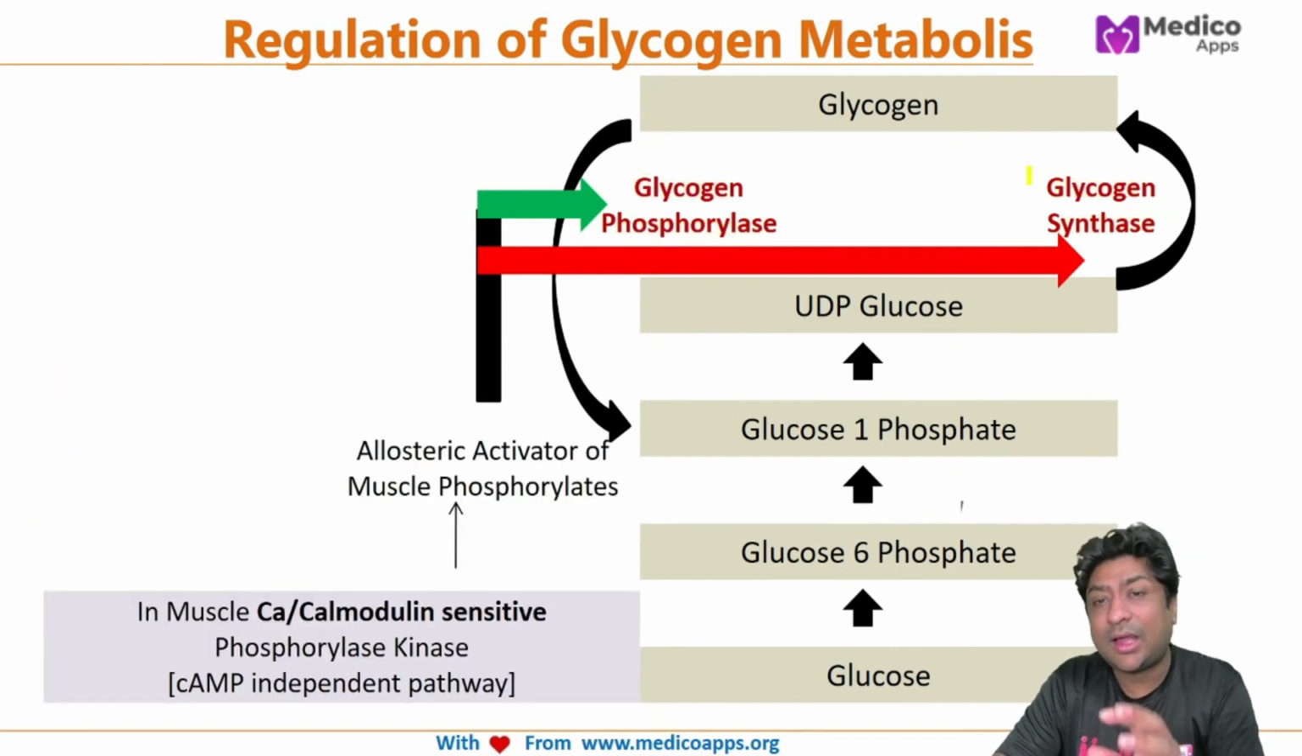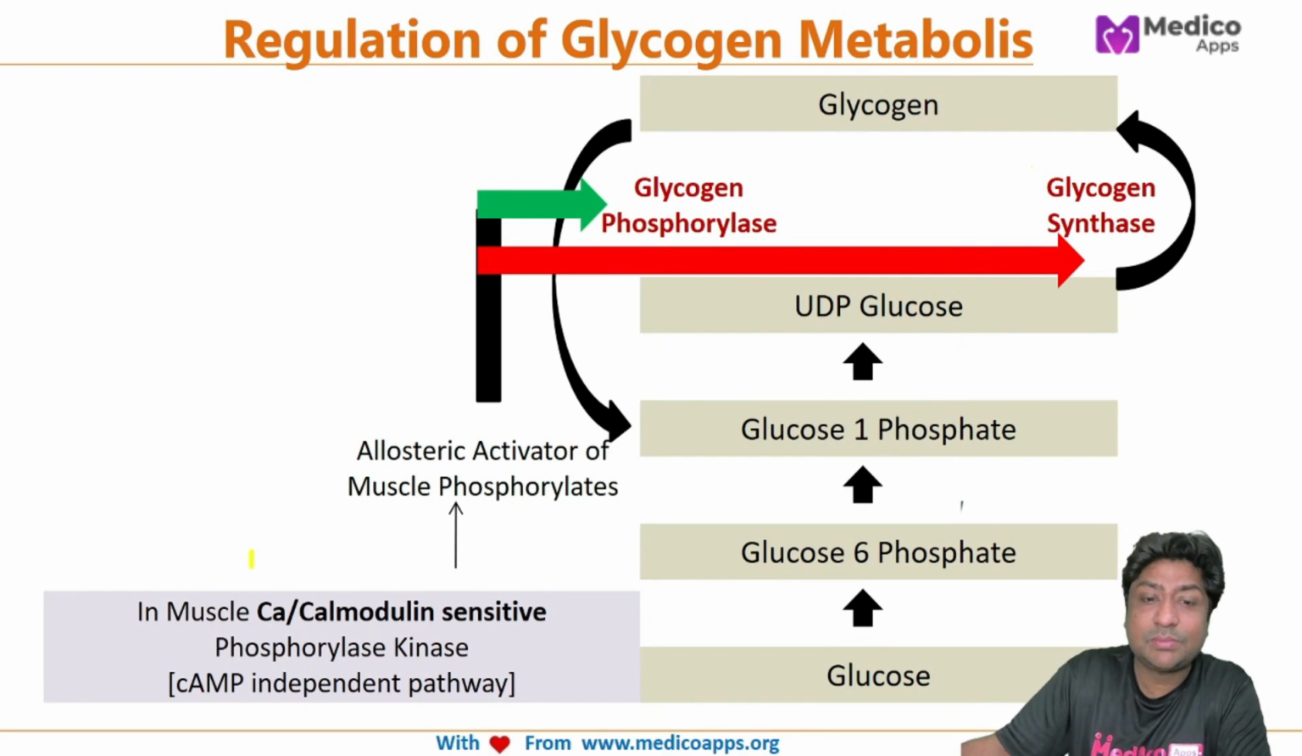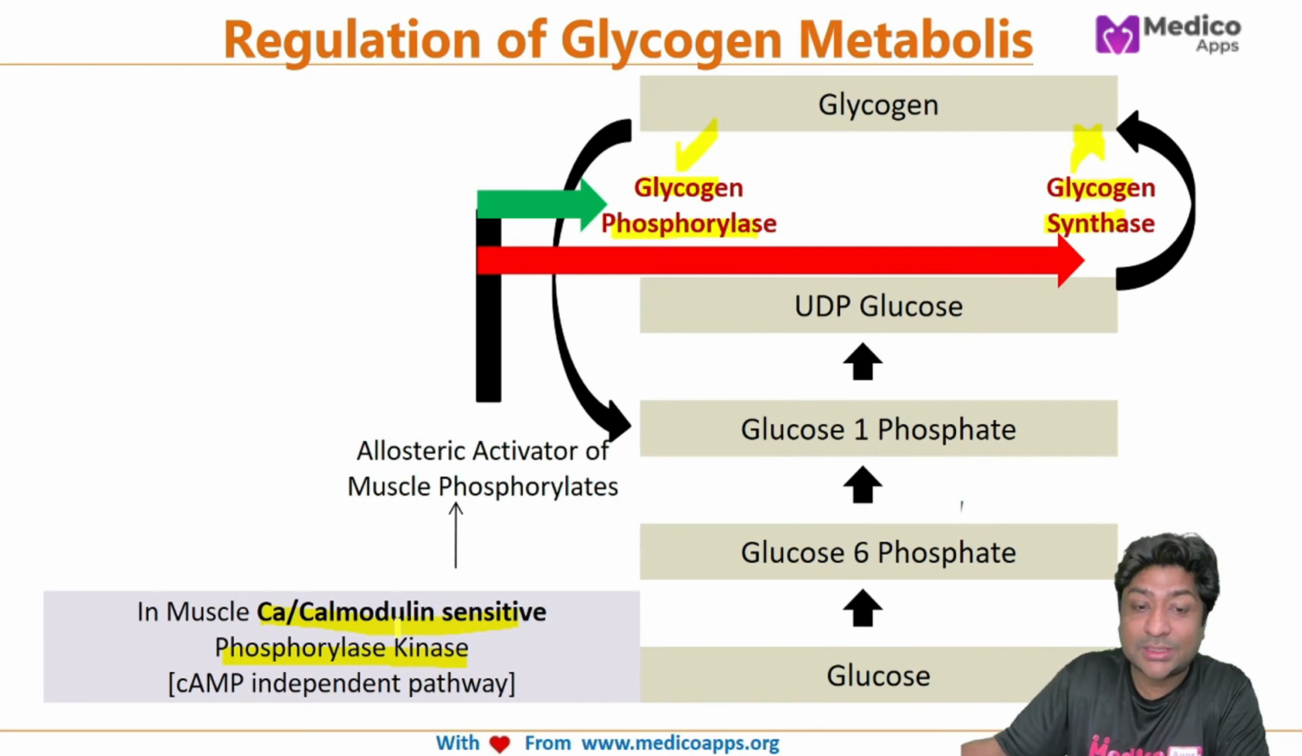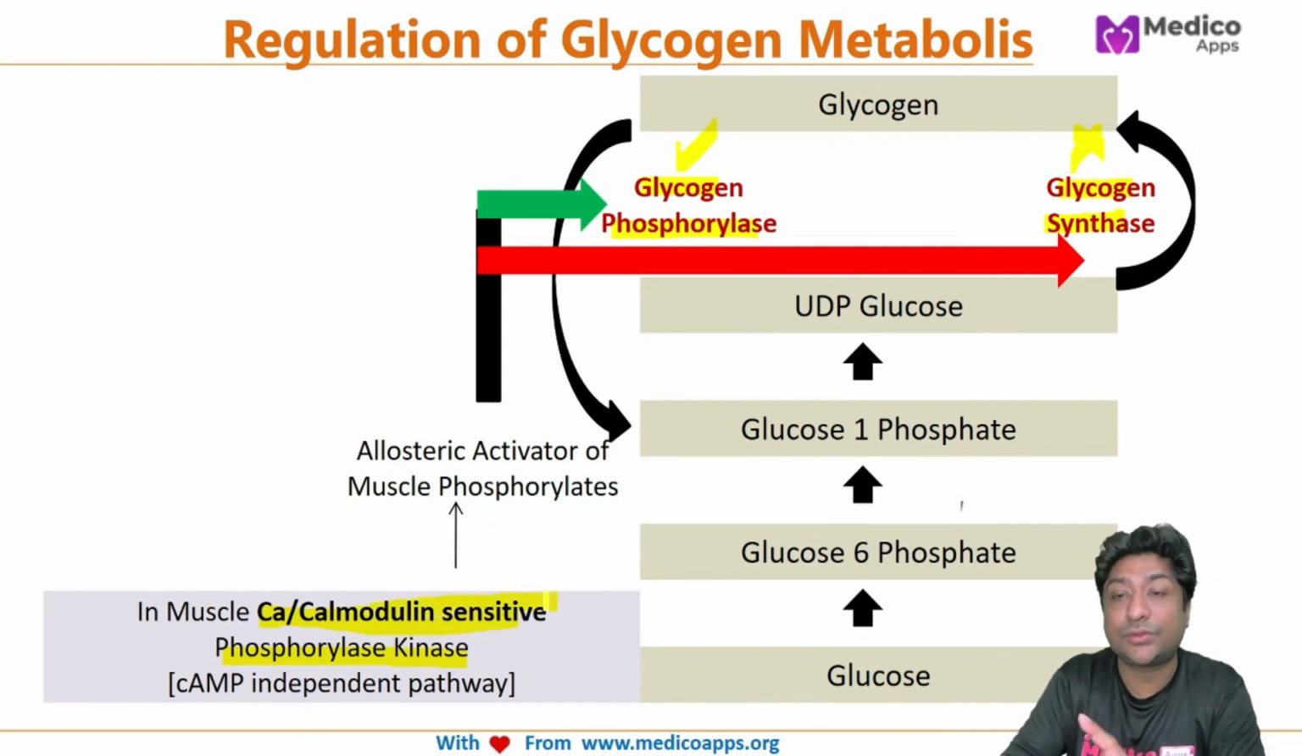The next is a very important mechanism which exists only in muscle. Muscle has to break down glycogen when the muscle is contracting, and it has nothing to do with the glucose level. So how does muscle achieve it? There is a cyclic AMP independent pathway in muscle, and this pathway is called calcium calmodulin sensitive phosphorylase kinase. Ultimately they will activate the phosphorylase, and both of these enzymes will be phosphorylated, so this one becomes active and this one becomes inactive. But the phosphorylation of both these enzymes is not by cyclic AMP. Basically, in muscles we have a calcium calmodulin sensitive phosphorylase kinase.